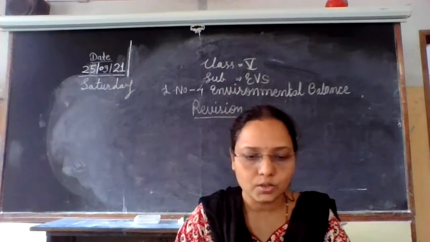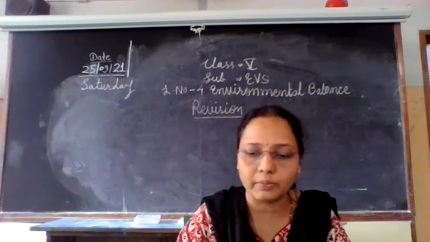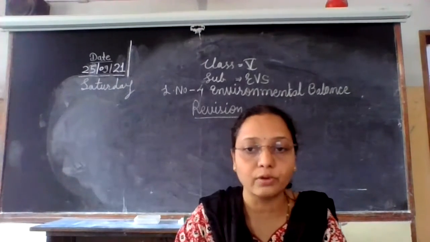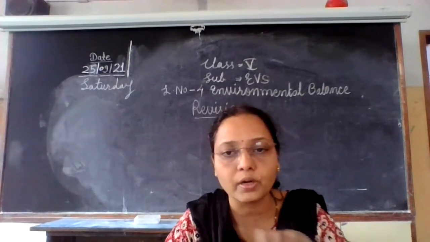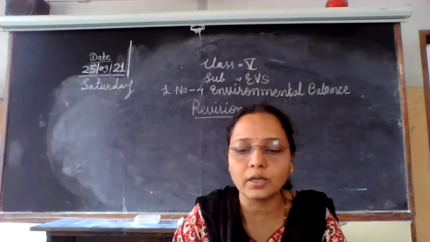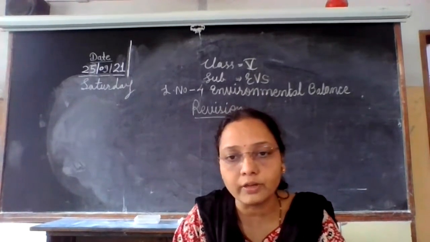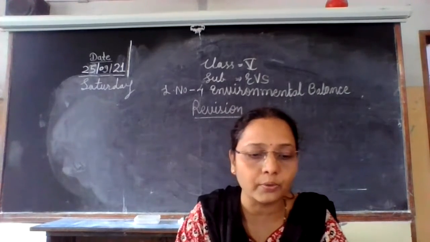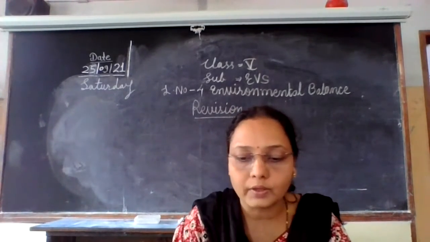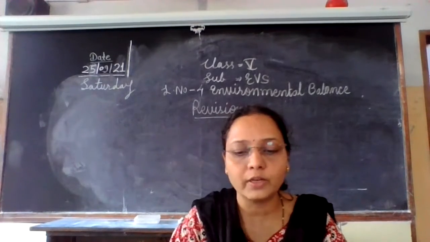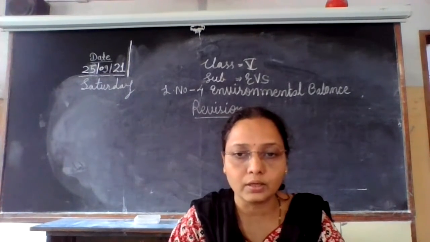Okay, children. So we learned about environmental balance in this lesson. What is a food web? What is a food chain? That is very much important. So we also learned about the biotic component of the environment and the abiotic component of the environment. There are innumerable types of living things on the earth.